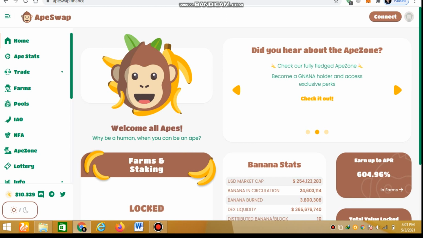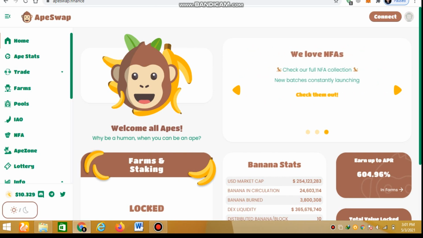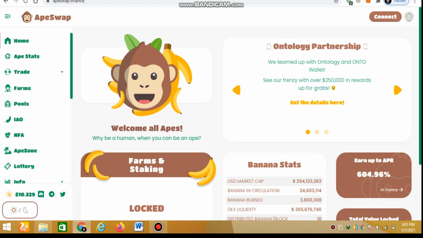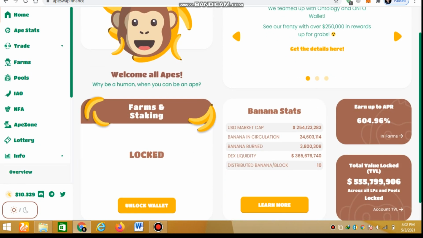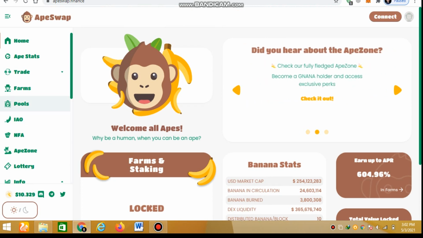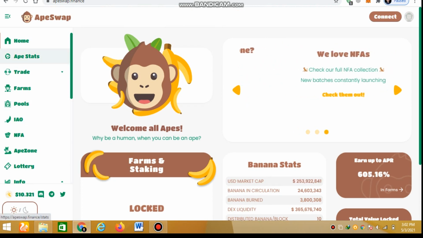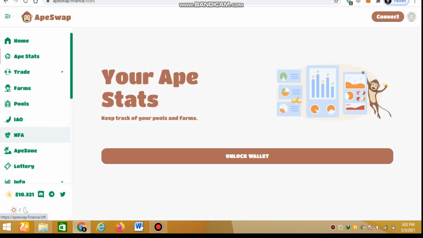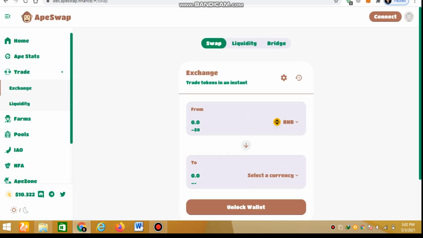Friends, a new bounty, a new project named EpiSwap.finance. This is a very good staking and farming platform. As you can see in the APE stats, the price of EpiSwap's native coin, Banana Coin, is now approximately $10.321.